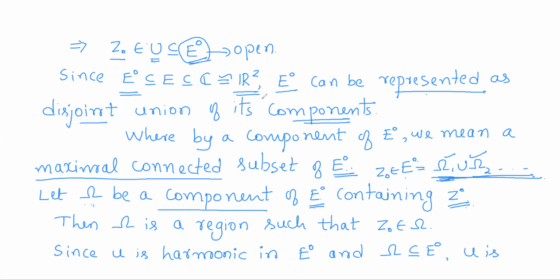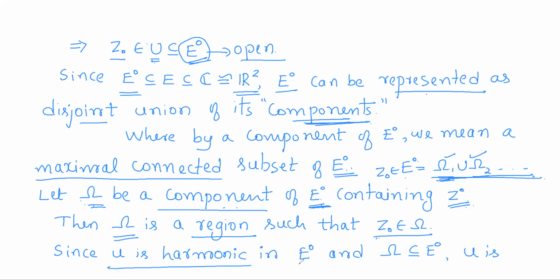So omega is a component of E0, a connected set, and it is also open as E0 is open. So it is both open and connected, so it is a region. So omega is a region containing the point Z0.